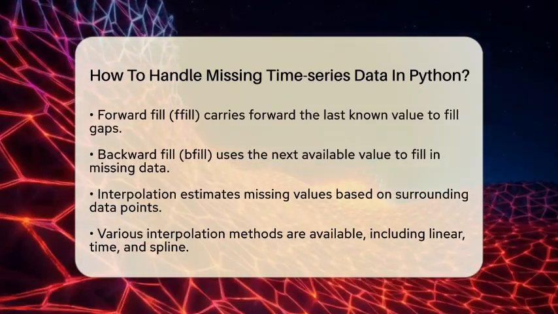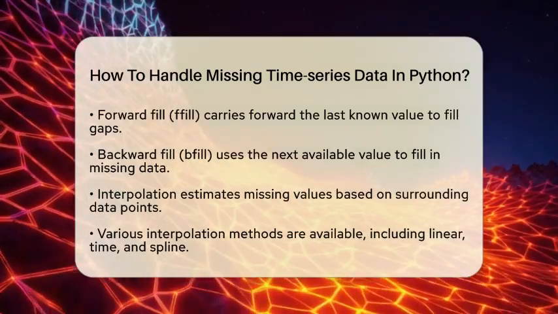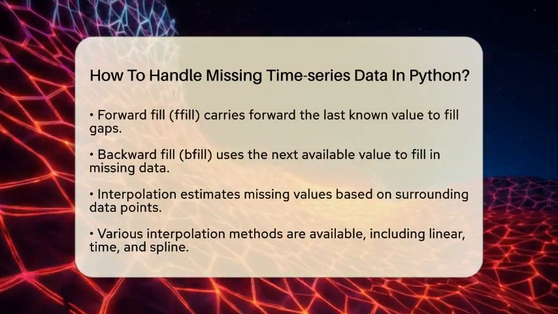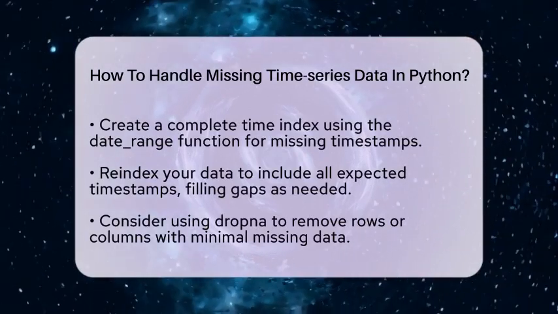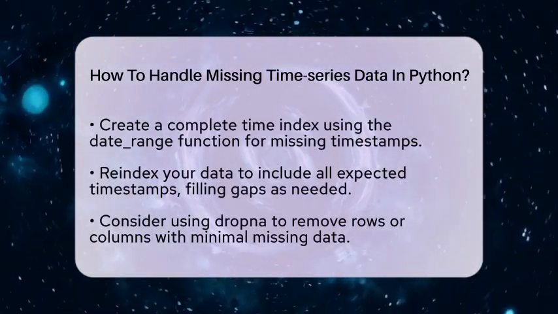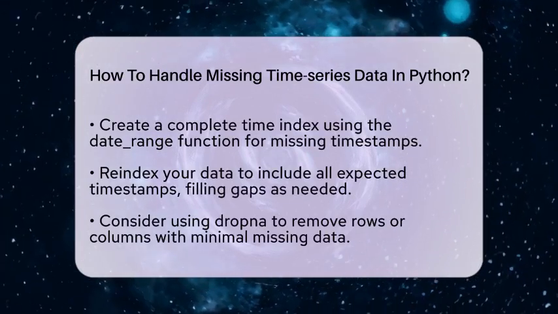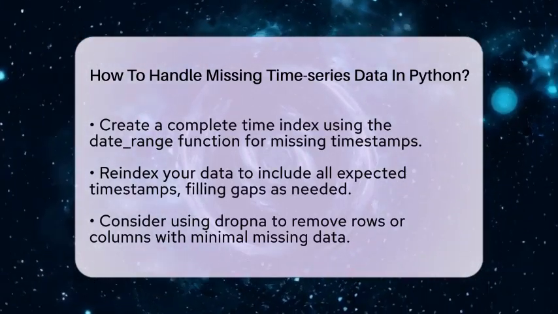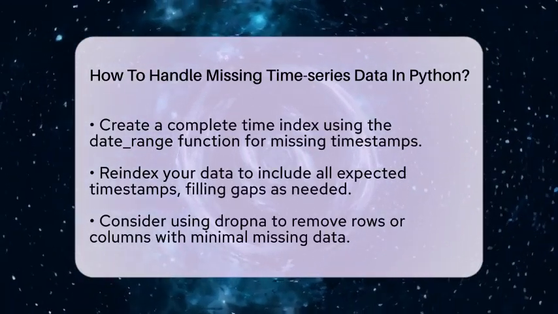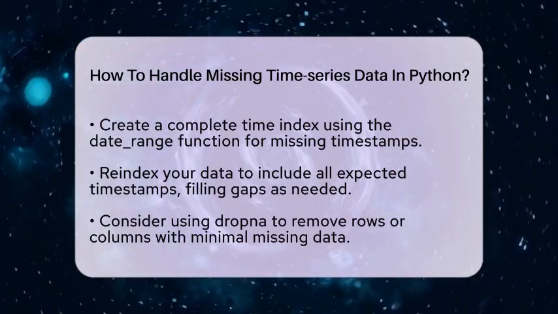Sometimes, your time series data may have missing timestamps. In such cases, you can create a complete time index using the date_range function. After that, you can reindex your data to ensure all expected timestamps are present. Any missing values introduced during this process can then be filled using the methods mentioned earlier.